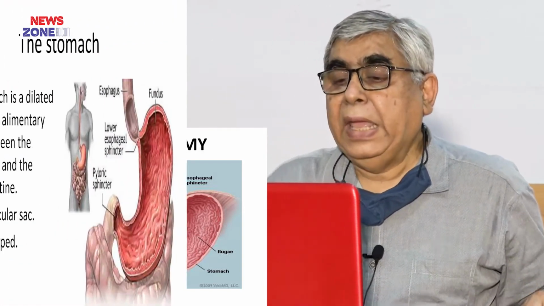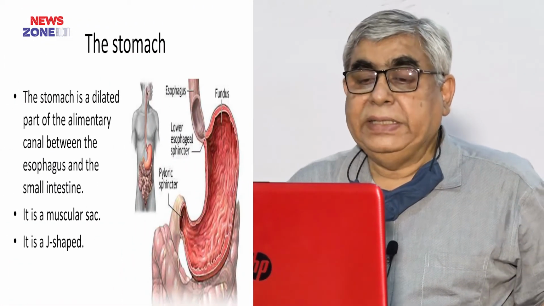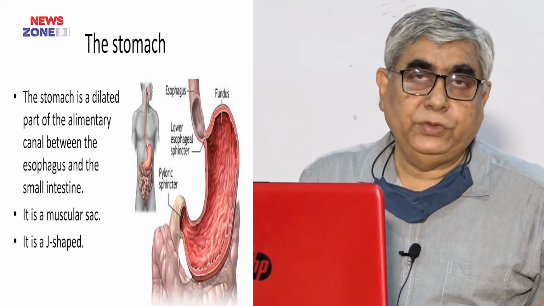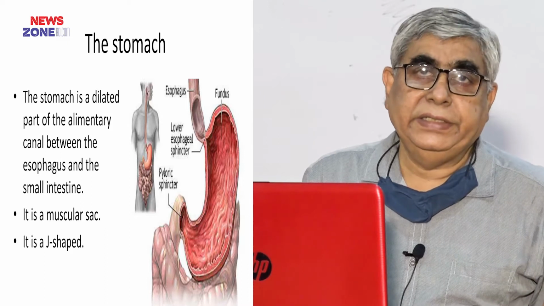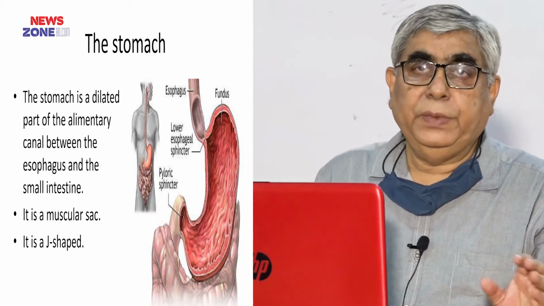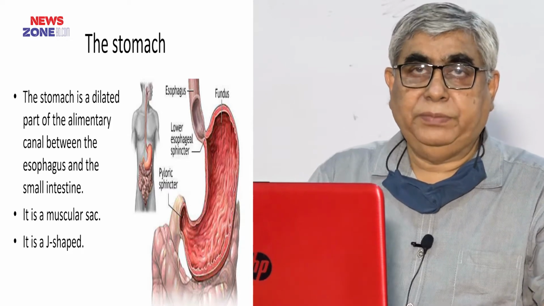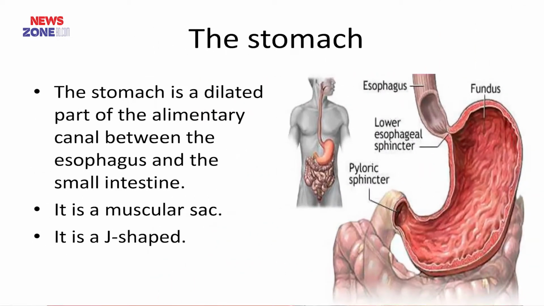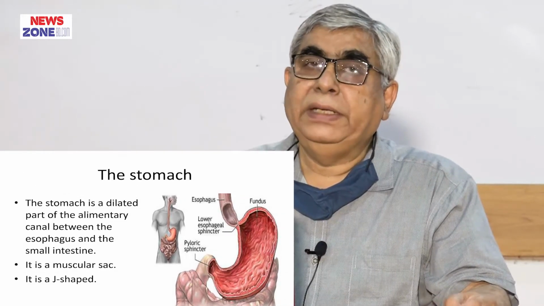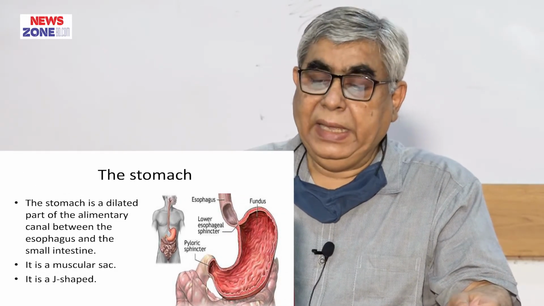Okay. As you know, the stomach is a dilated part of the alimentary canal between the esophagus and the small intestine, that is duodenum. তাহলে স্টমাকটা সিচুয়েট করছে তোমার লোয়ার এন্ড অফ দি ইসোফেগাস থেকে ফার্স্ট পার্ট অফ দি ডিউডেনাম পর্যন্ত। And it is a muscular sack. Many times we call it a muscular sack, and it is